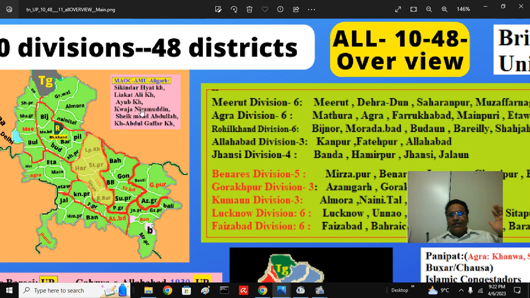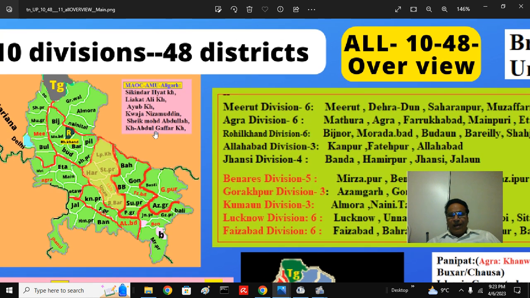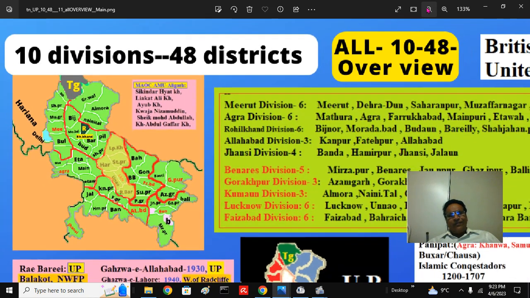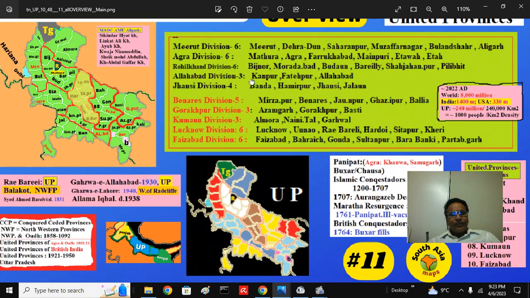All these. Khwaja Nazimuddin, who was the prime minister of East Bengal, also studied at Aligarh Muslim University. Then Sheikh Muhammad Abdullah, popular leader, separatist leader of Kashmiri origin, also from Aligarh Muslim University. Then Khan Abdul Ghaffar Khan, the prominent nationalist Mohammedan leader from the Khyber Pakhtunkhwa province, also studied at Aligarh Muslim University, which is an ideological center for this separatist movement.